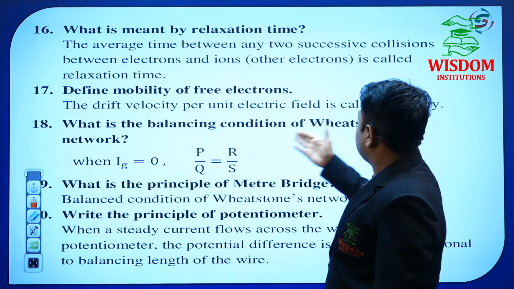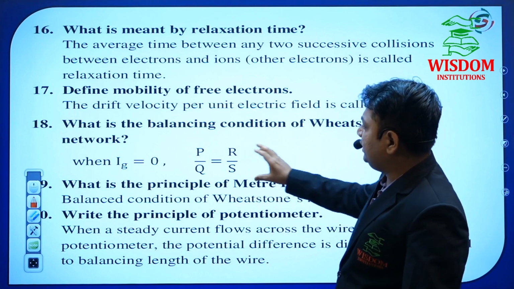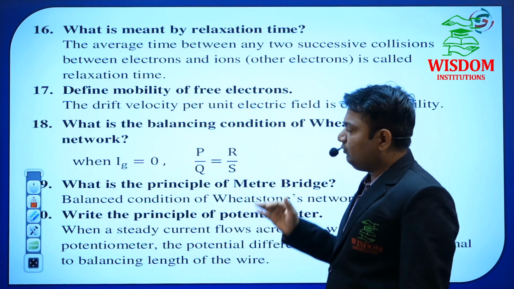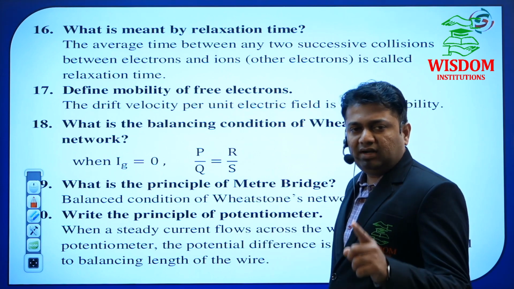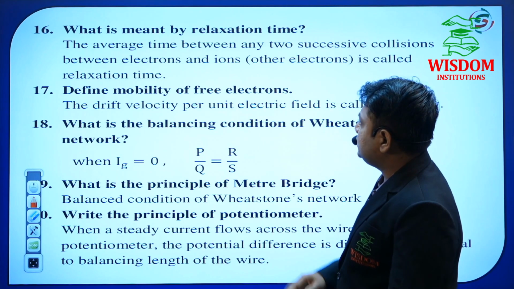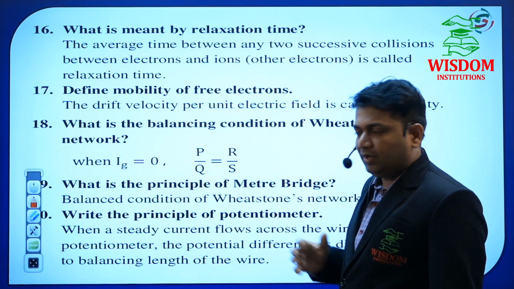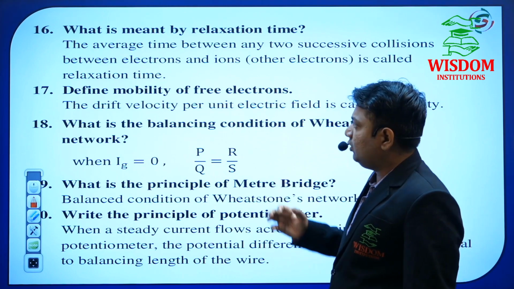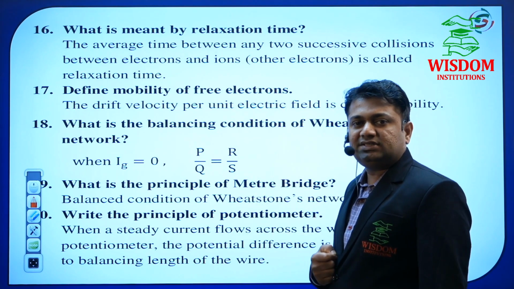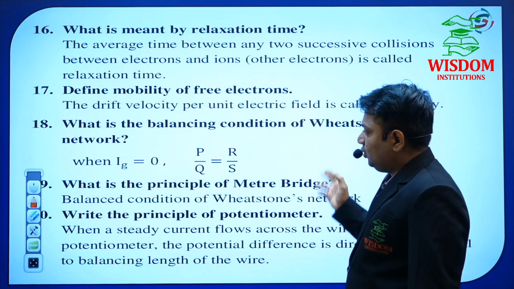So what is the balancing condition of Wheatstone network? He may give the derivation on this topic, otherwise he may give only the expression for only 1 mark. If he asks a 1 mark question, then you have to write only 1 line, otherwise 2 lines, not more than 2 or 3. Time is very important to achieve 70 out of 70, that is why you have to do smart work. Your writing presentation is also very important, so your skill is very important to show your knowledge.